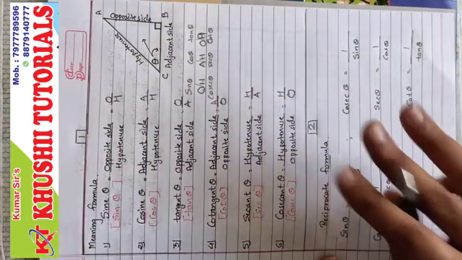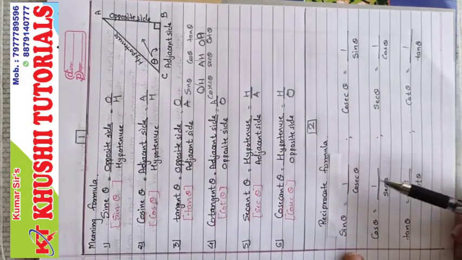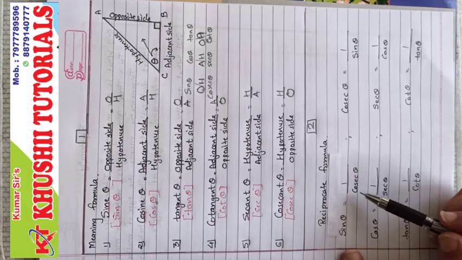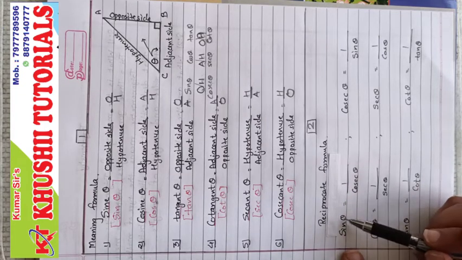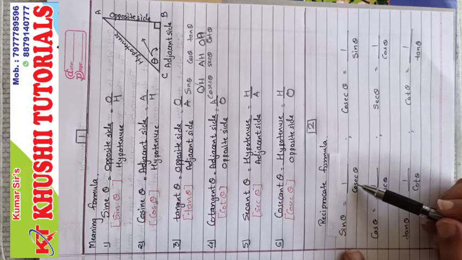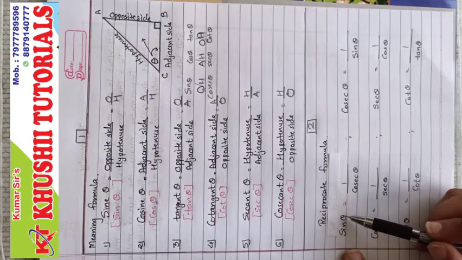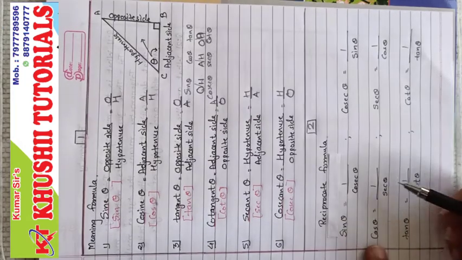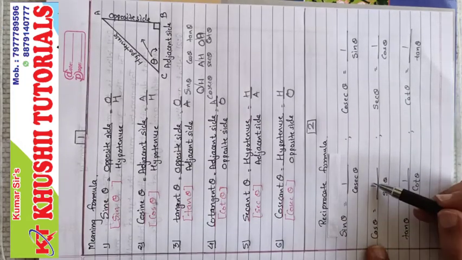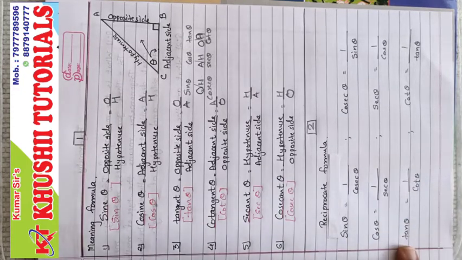Now third formula. Third formula is product 1 formula that we'll do on the next page. But before that, let me teach you for product 1 formula. Now see, cosec theta will come on this side, so it will be like multiplication with sin theta. So sin theta into cosec theta equal to 1. Similarly, cos theta into sec theta equal to 1. And similarly, tan theta into cot theta equal to 1.